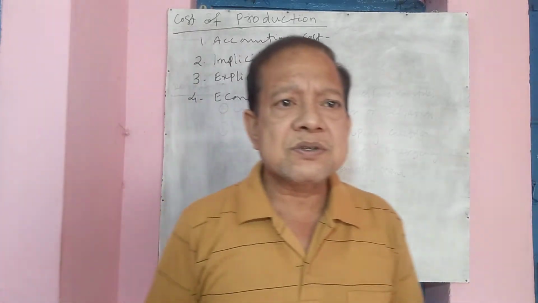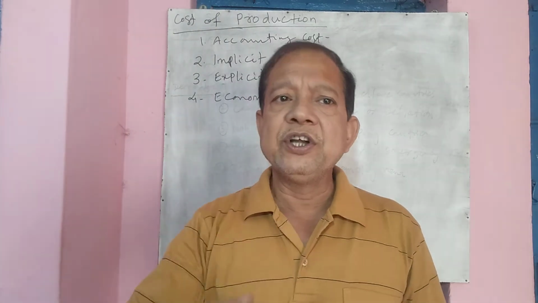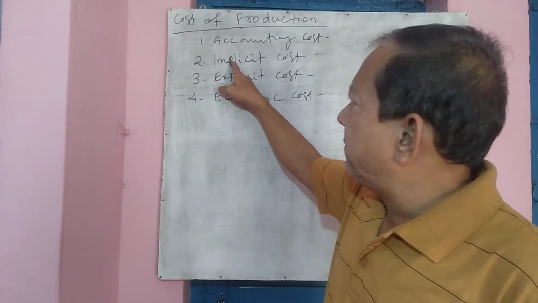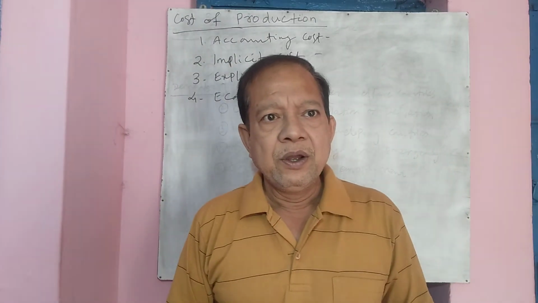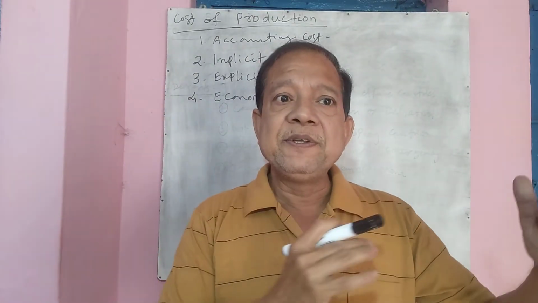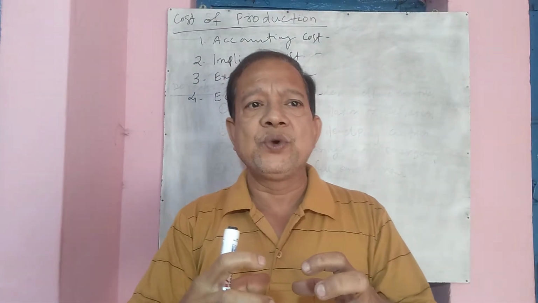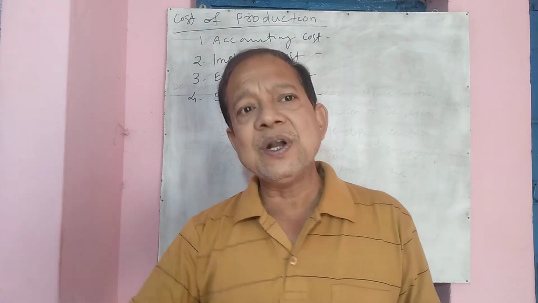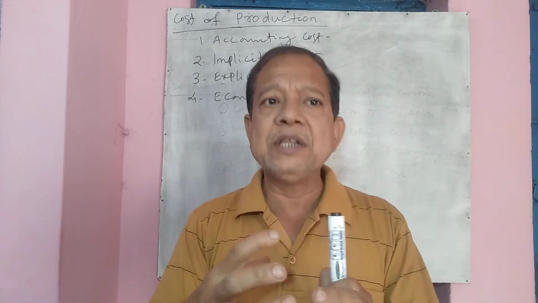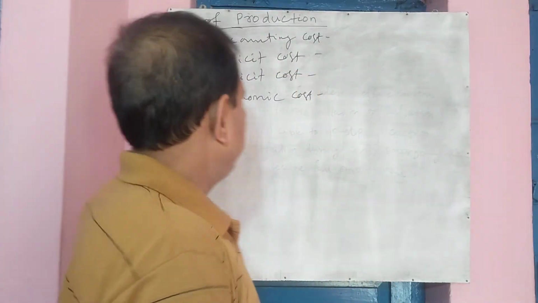Now economic cost means the total amount of cost incurred in the production process, whether it is implicit or explicit. So we can say implicit and explicit cost taken together is called economic cost. As I told you, implicit cost is not added in accounting cost, but explicit cost is added. So if you add both explicit cost and implicit cost, both the accounting cost, the monetary cost, as well as the hidden cost of the producer taken together, it constitutes the economic cost. Right? Number 5,